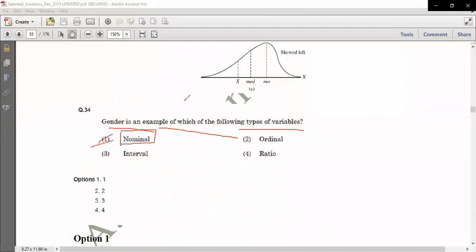So gender is basically a nominal variable. All of you know that. Absolutely correct. Gender is a nominal variable, no doubt about that. Then let's see some of the discussion about the variables.